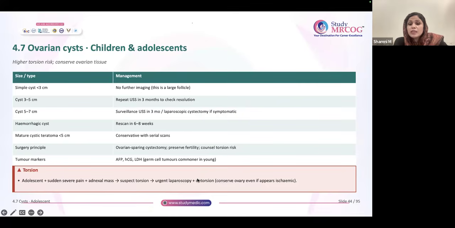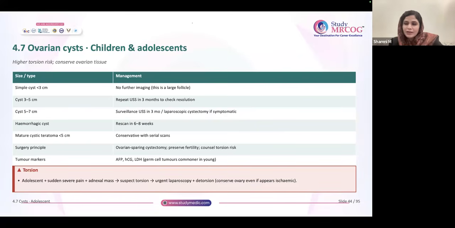What is the surgery you're going to do? Another important question area. Always, you will get a question from this area. You are going to do urgent laparoscopy, that you know. But what will you do with the ovarian cyst? Will you do oophorectomy? Will you do ovarian cystectomy? Some people will choose ovarian cystectomy, but that you should not do. Why? Because when you remove the cyst also, she is losing good ovarian tissue. So always go for detorsion, even if it appears ischemic.